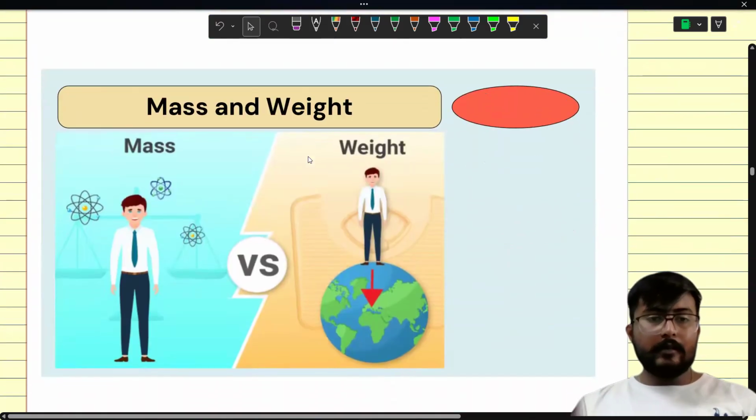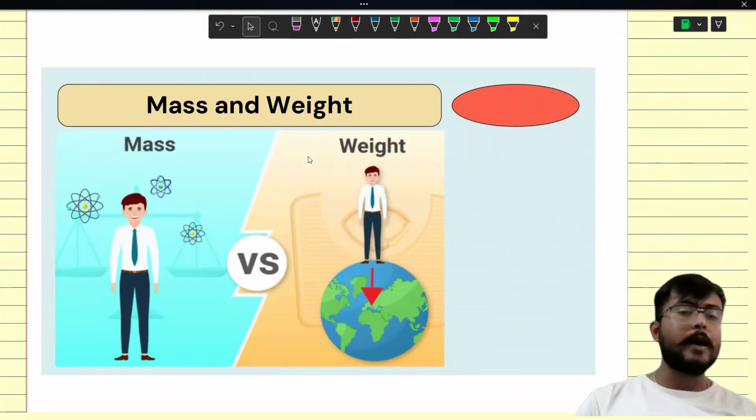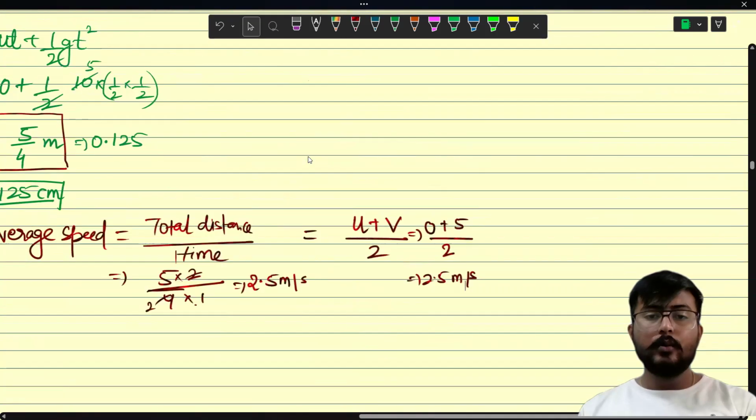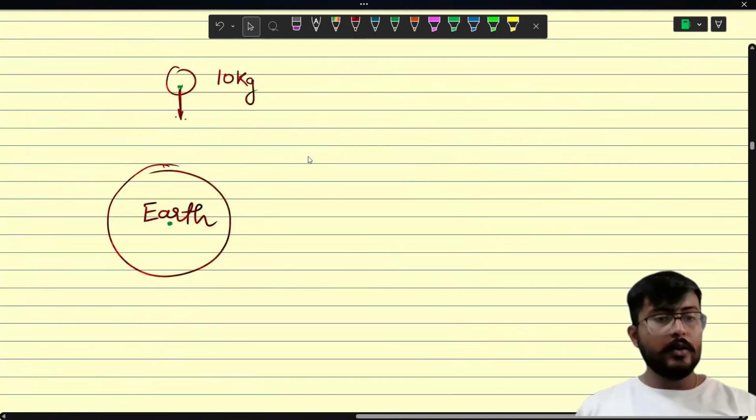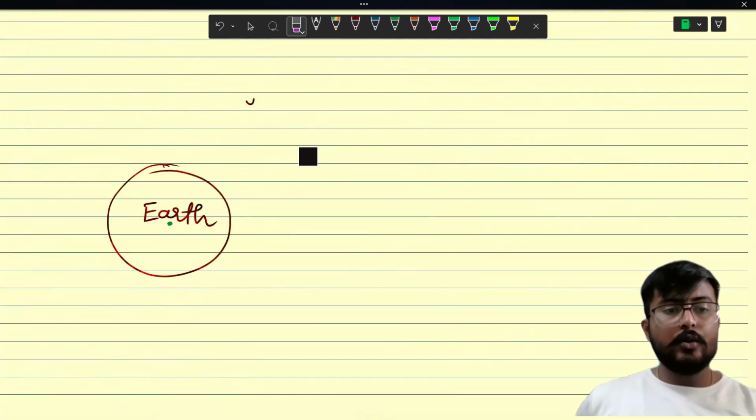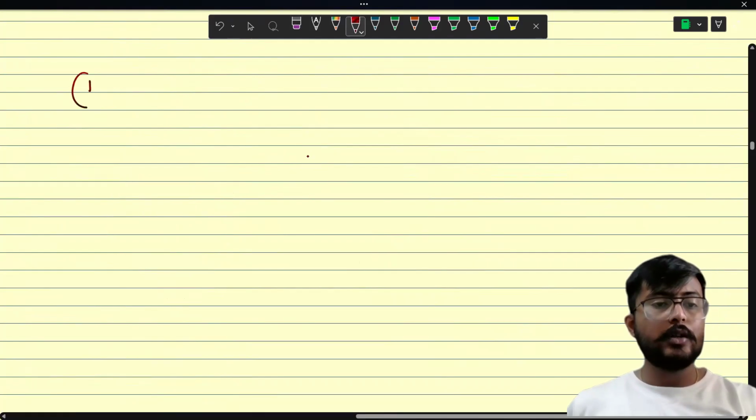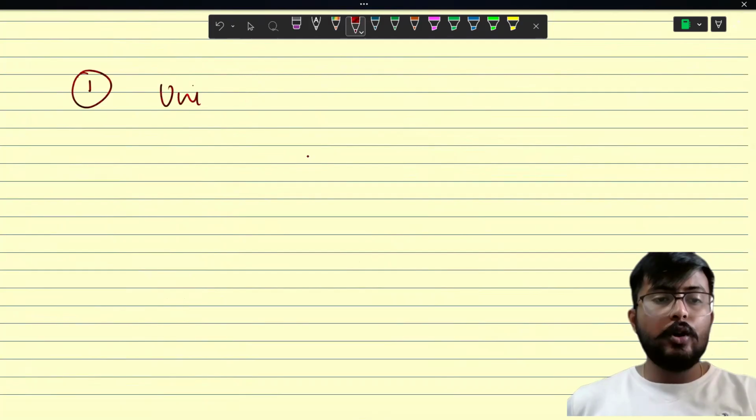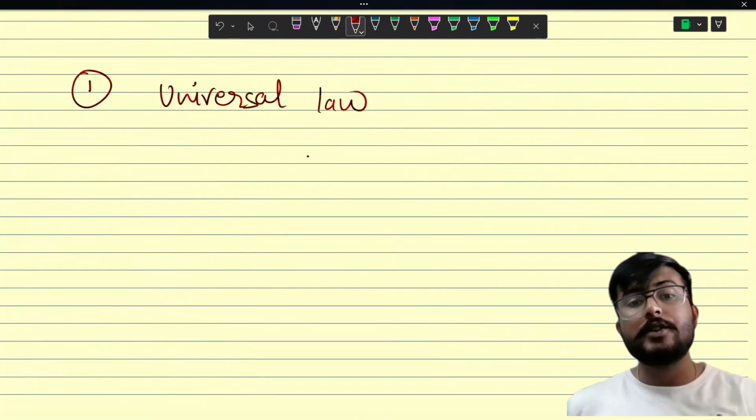So here we came up with a very interesting topic that we are going to discuss in the second part of gravitation. So what we have discussed till now, we have discussed a lot of things. Okay. We have discussed universal gravitational constant. Okay. Let me just list all the things that we have discussed. We have discussed universal law of gravitation that gives us a very important expression. Okay, what is that expression?